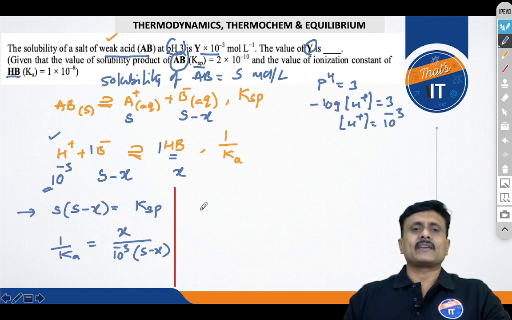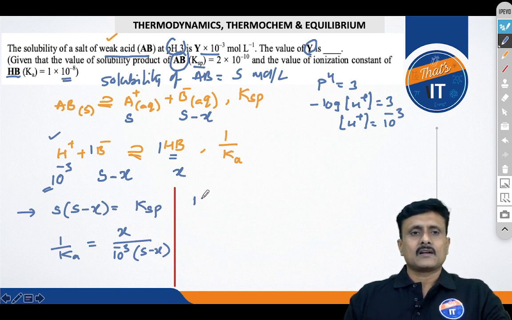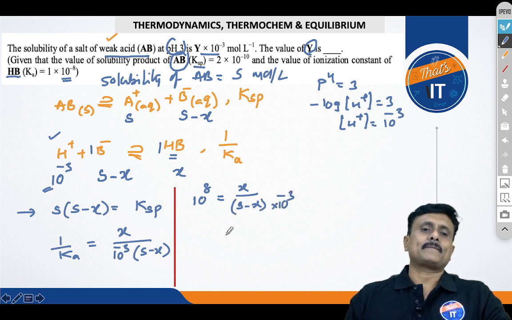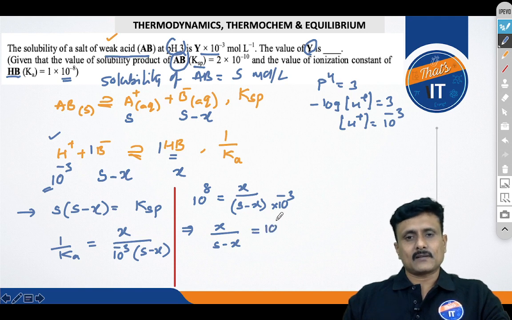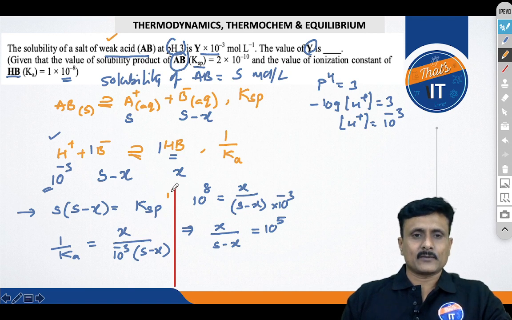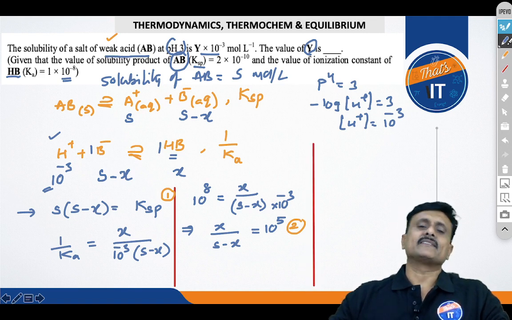You can see that the Ka value is given as 10 power minus 8. So this is 1 by 10 power minus 8, that is 10 power 8, is equal to x by (S minus x) into 10 to the power minus 3. Alright, you got it, isn't it? This implies x by (S minus x) is equal to 10 to the power 5. Now we got two equations on the whole here. This is equation number 1 and this is equation number 2. Now we have got to solve these equations to get the answer.